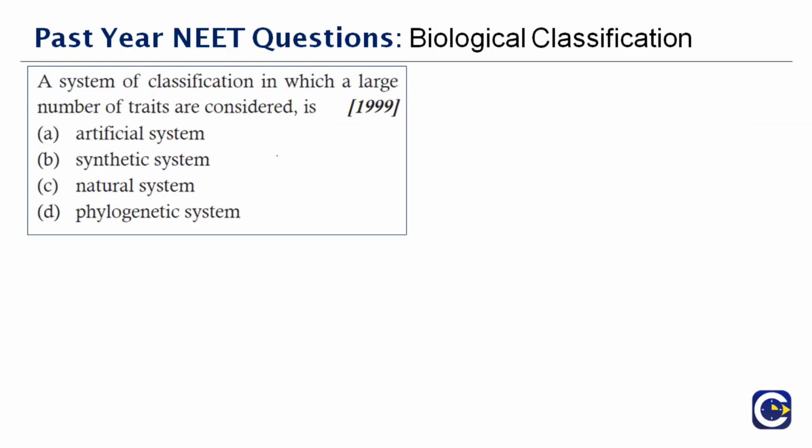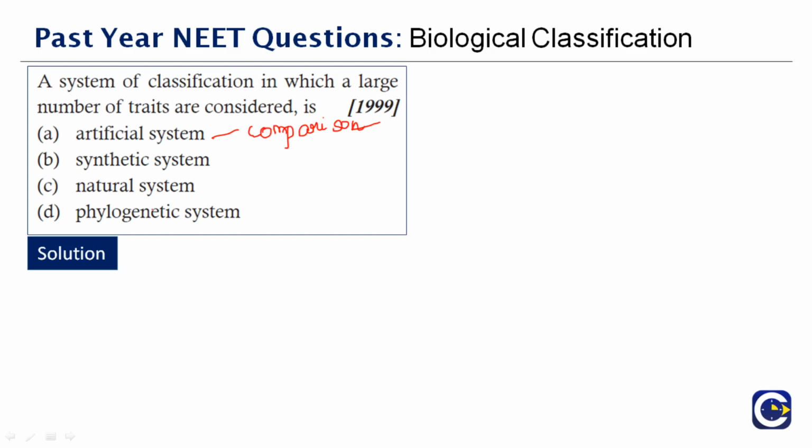Okay, next question here, which was asked in the year 1999. A system of classification in which a large number of traits are considered is dash. Now this is actually a definition that they've given you. Artificial system, we'll go one by one. That will be better. Artificial system of classification is based on the comparison of one or few characters. So this is based on comparison. So this is not the answer.